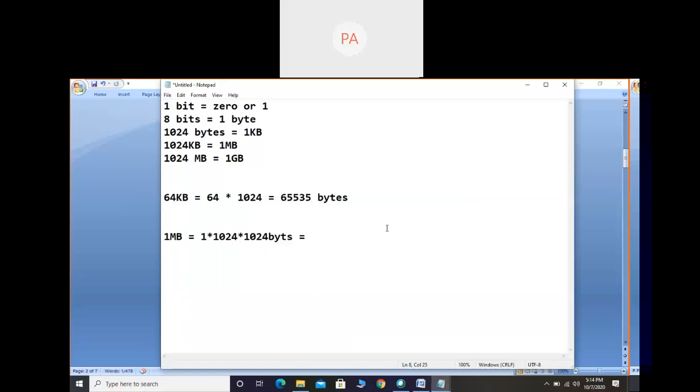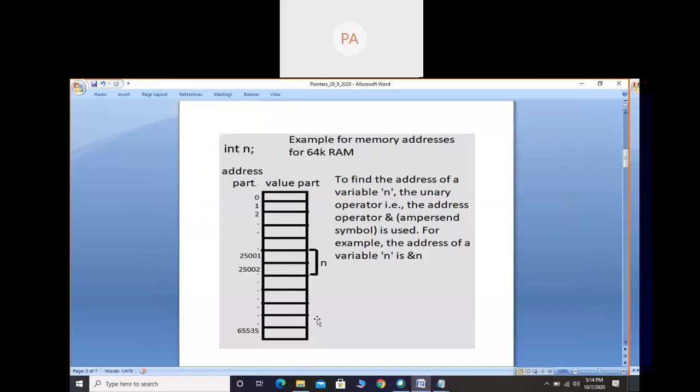If there are 10 values and you start from 0, you will end at 9. So 0 to 9, if you count, it will be 10. If there are 20 values, you go from 0 to 19. Similarly, if 65536 bytes are there and you start from 0, we say up to 65535, because we are starting from 0. If you start at 1, it will be 65536.